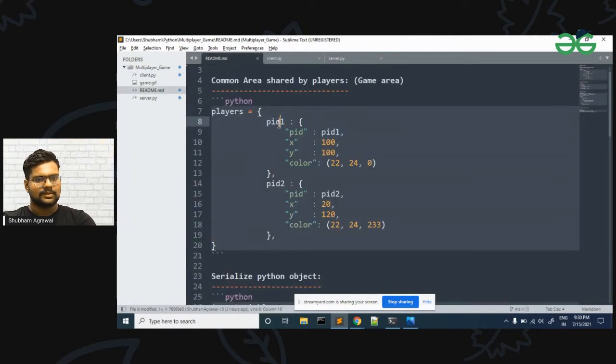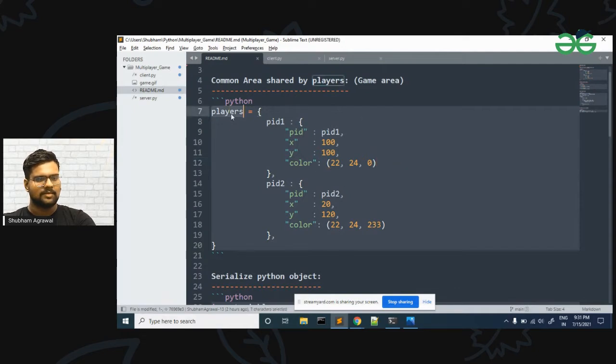Here PID1 is there, and each client will have four attributes: PID, X, Y, and color. Each client will have its name, that will be PID. Then each client will have an X coordinate, and a Y coordinate, which specify the location of that client on the board. Then we have the color for the client, which will be a tuple with three values, RGB. This will be the common structure for our game area. It is a dictionary of dictionaries.